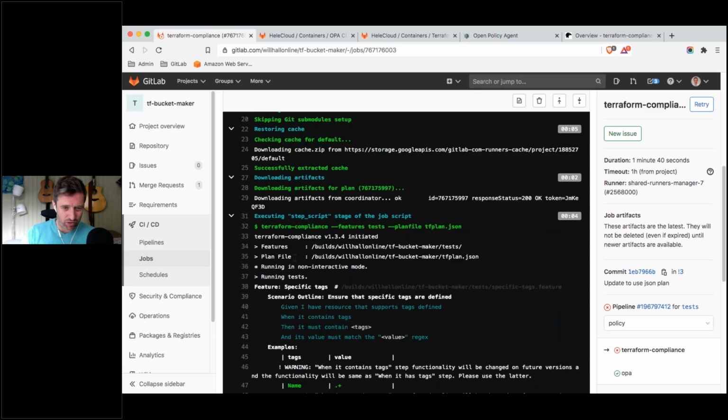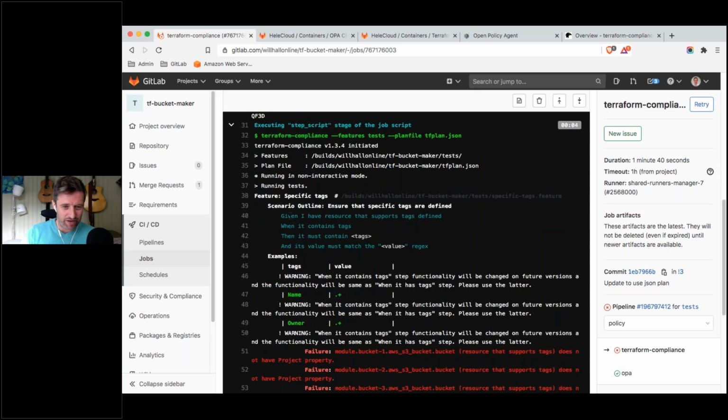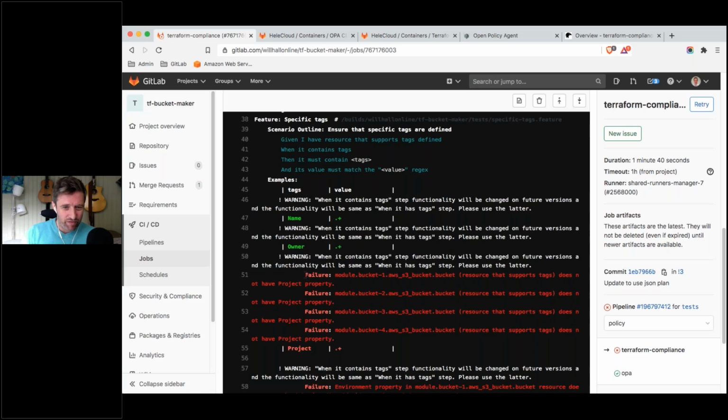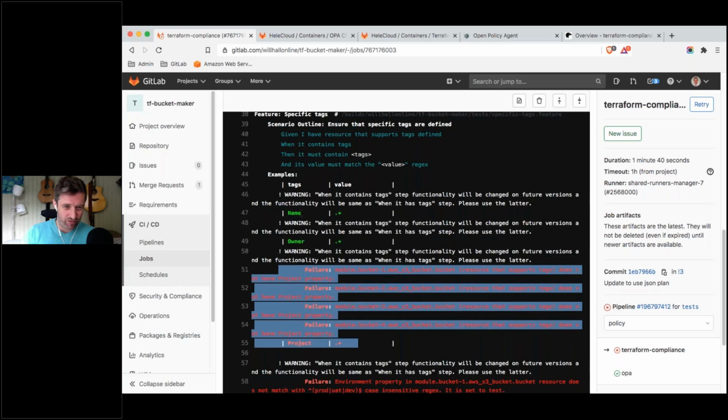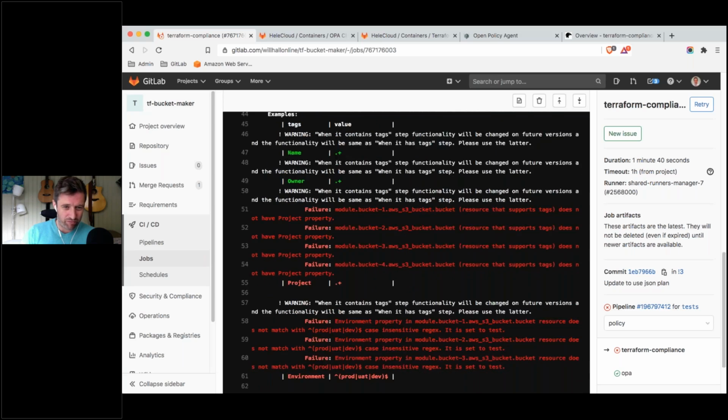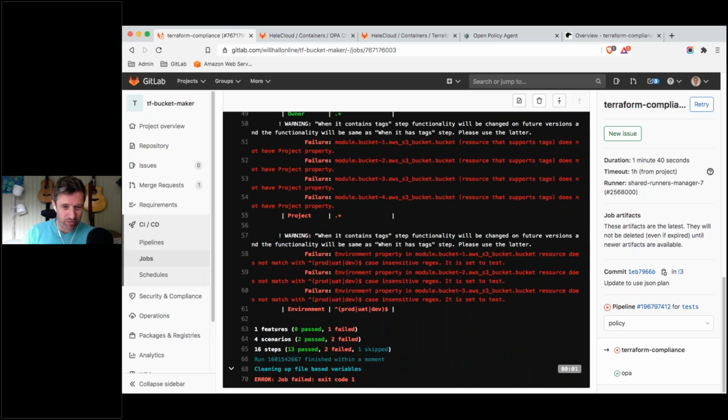So we have run Terraform Compliance, we've loaded up our feature, and we can see that we've had failure because this bucket doesn't have a project property. So we can see that we've got a failure on the items. They've got names, they've got owners, but we don't have properties. And we have a failure because they don't have proper environments being listed. And we can see at the end that we've got 2 failures.